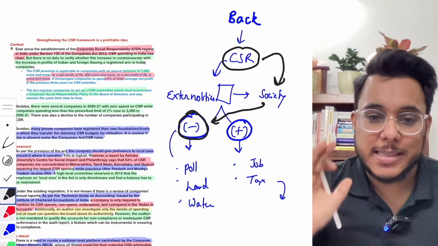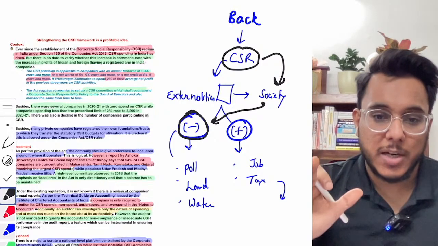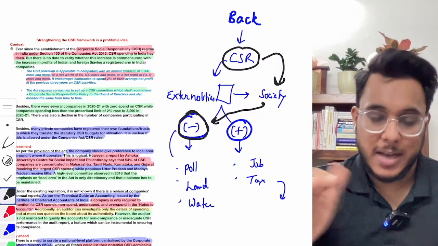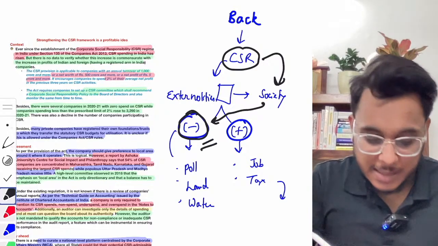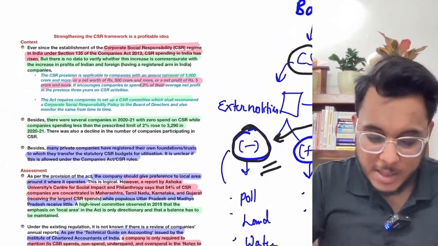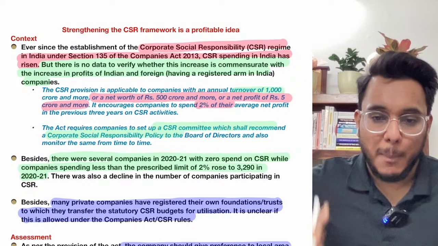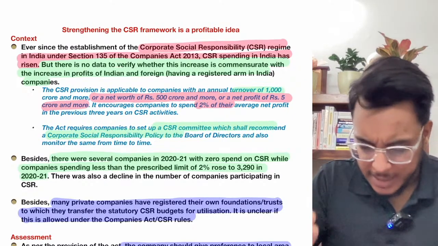Externality simply means an impact. It could be a positive impact, it could be a negative impact. So if there is a negative externality, the corporates need to pay. Therefore, the idea of CSR comes. Now let's discuss CSR a little bit more in detail.